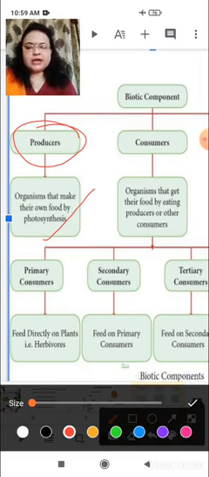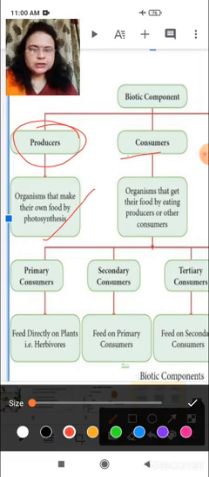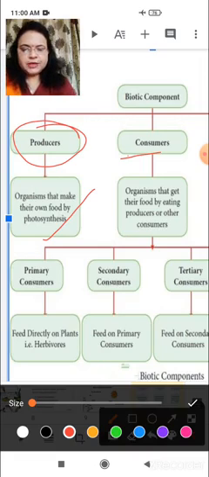Now let's study about the second component of biotic, the consumers. What are they? They are the consumers.